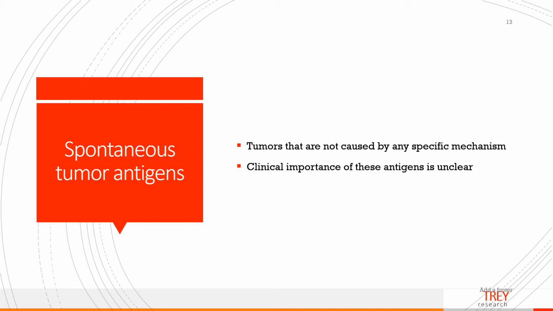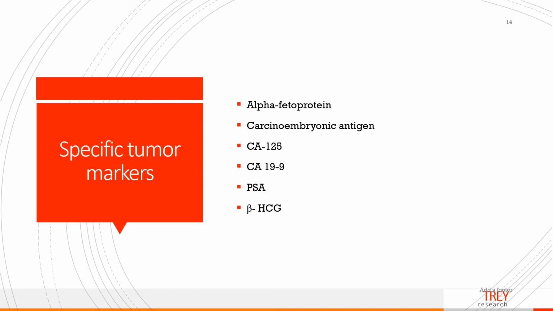The clinical importance of these spontaneous tumor antigens is unclear at this time. Some examples of specific tumor markers would be things like alpha-fetoprotein, carcinoembryonic antigen, carbohydrate antigen 125, carbohydrate antigen 19-9, PSA, and beta-HCG, and we're going to talk about these.